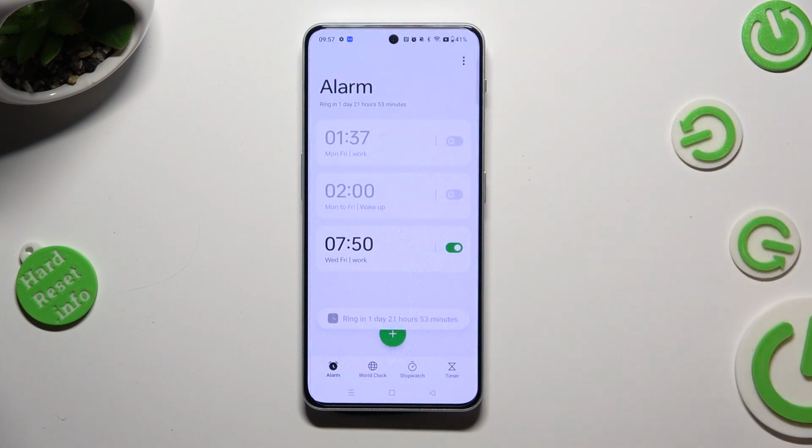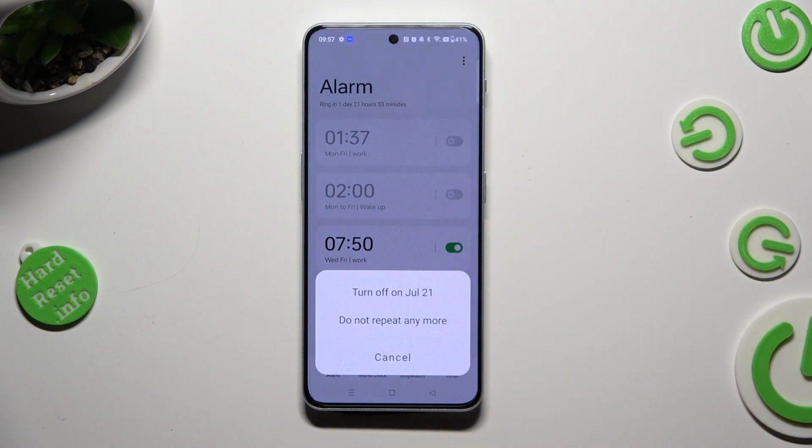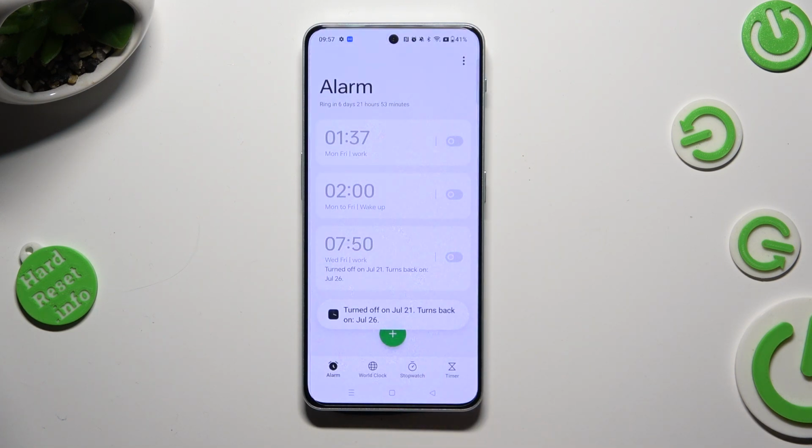So when I do that, as you can see, my alarm was successfully created. You can switch it off completely by tapping on this switcher next to it and clicking on one of those options. You can turn them back on the same way.